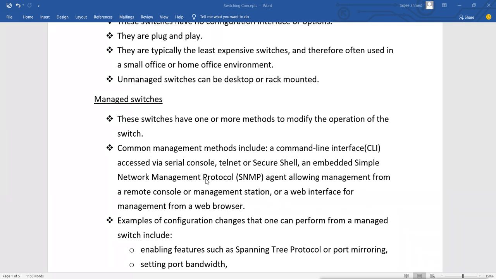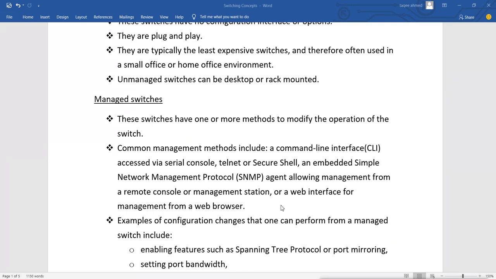Basically it works like this: we have to have an SNMP agent installed in the device, and we use a manager in our desktop or laptop machine. So Cisco switches have an agent, we just have to enable it. By default it is not enabled.